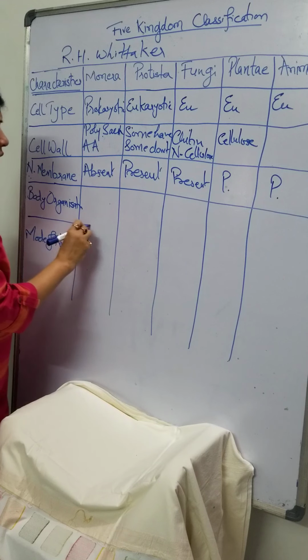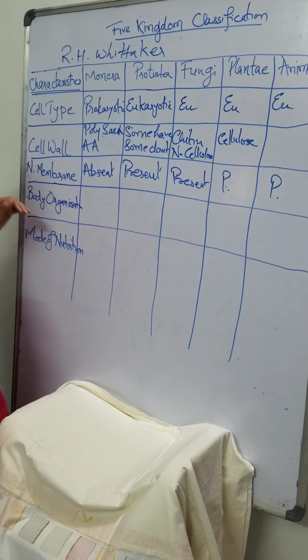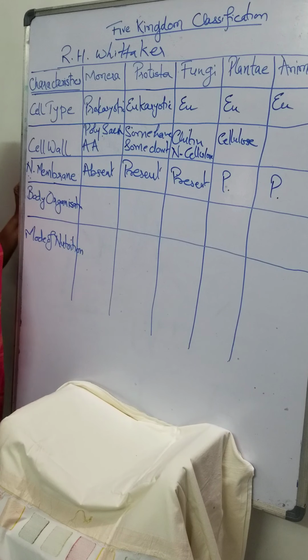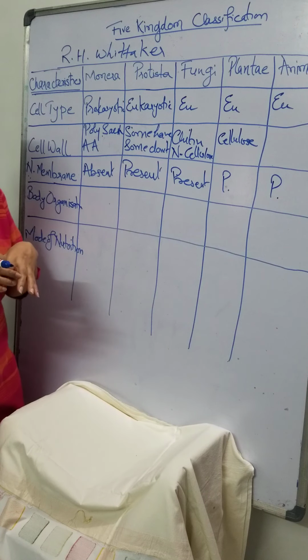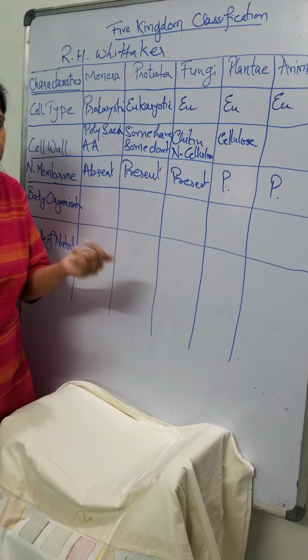Now what is the body organization? What do you understand by body organization? Body organization can be cellular, like in unicellular organisms. It can be multicellular. These cells could have formed the proper tissues.